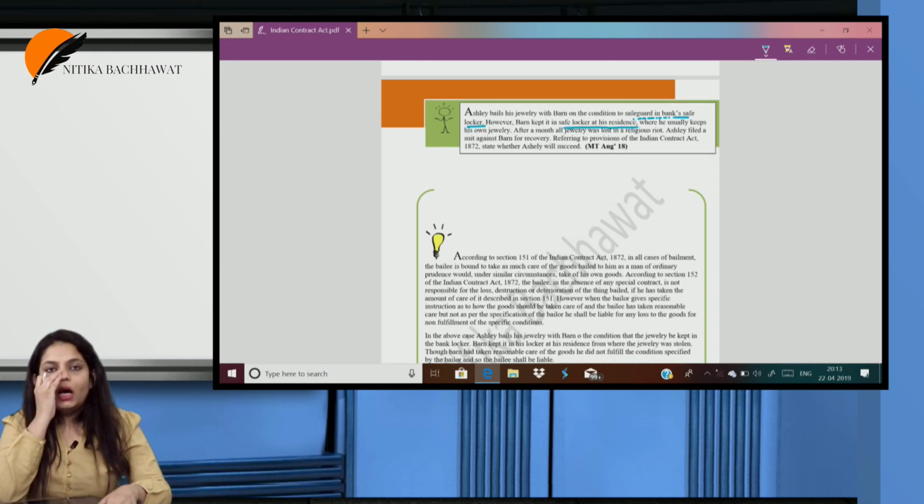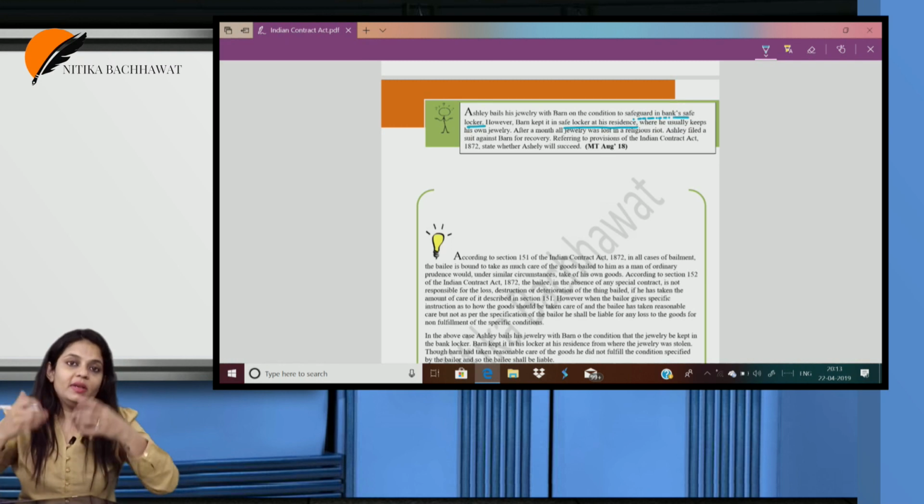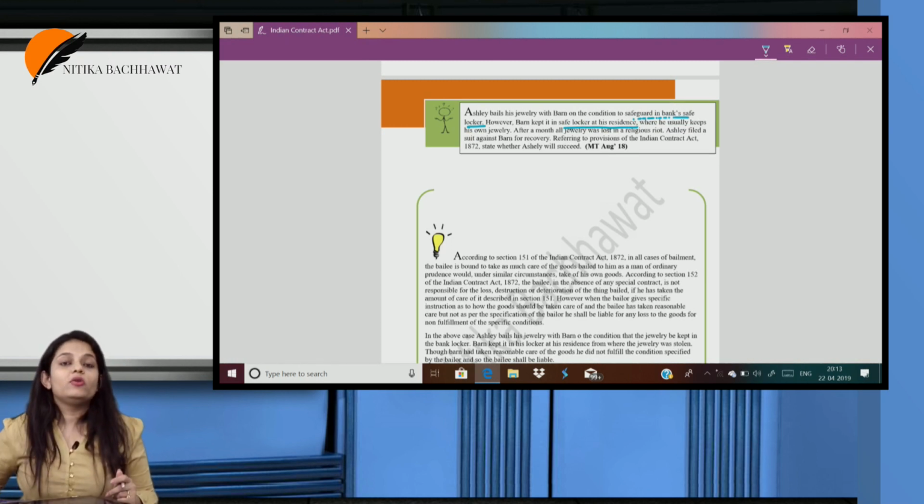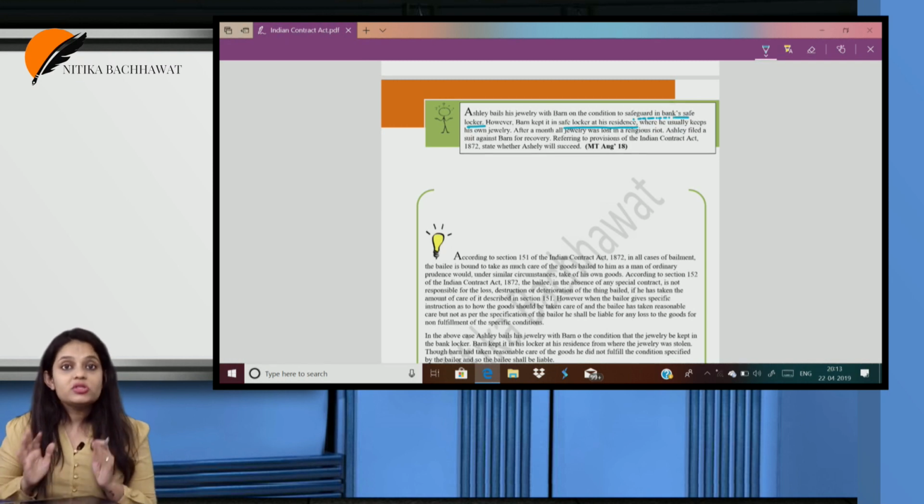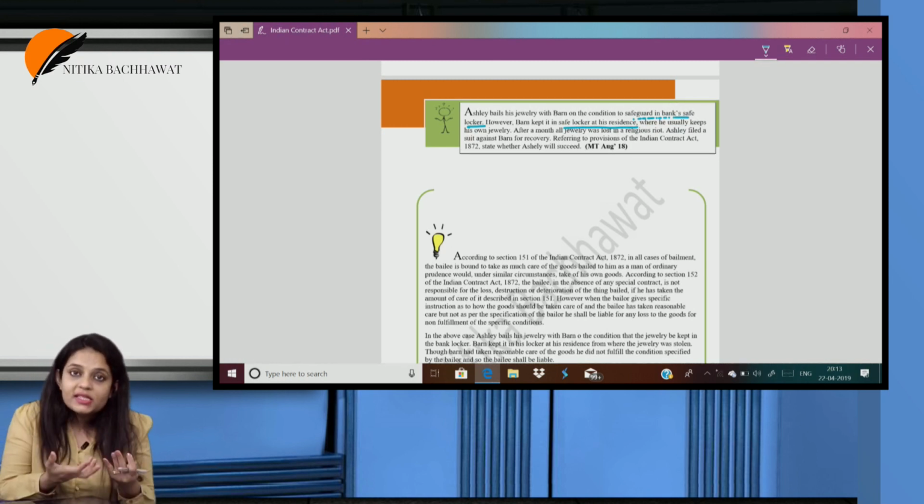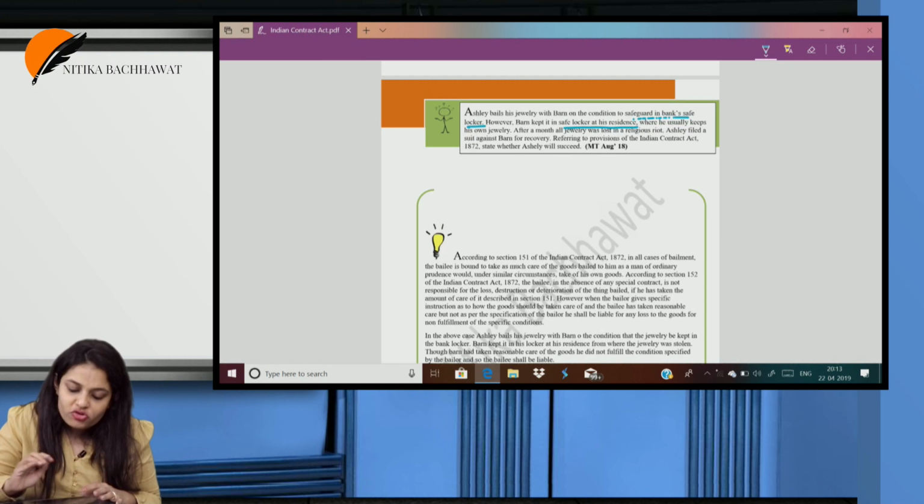Now if you look, he has taken reasonable care of the goods, right? Reasonable care of the goods is that you take care of them the way an owner would take care of his own goods. He kept it in his locker. That means he kept the goods the way he keeps his own goods, where he usually keeps his own jewelry. After a month, all the jewelry was lost in a religious riot.